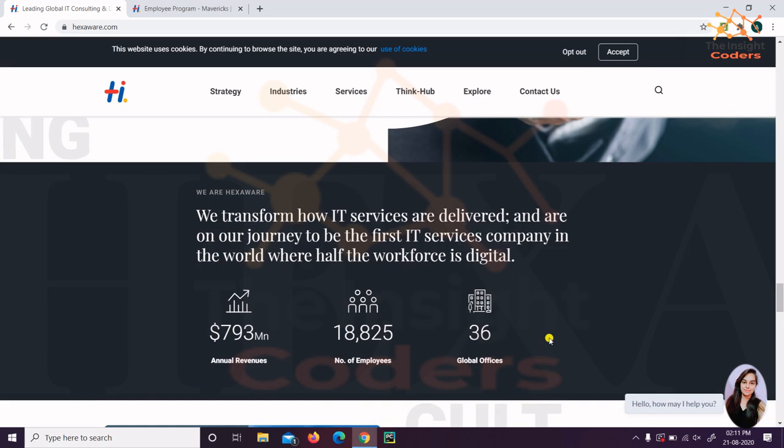Hello friends, today we are going to see what is the procedure to apply for the company that is Hexaware. So first of all, I am showing you what services they are providing. You can see the total revenue, the number of employees, and it has a good number of employees and a total of 36 offices all over the world, right? So it is a very good company.